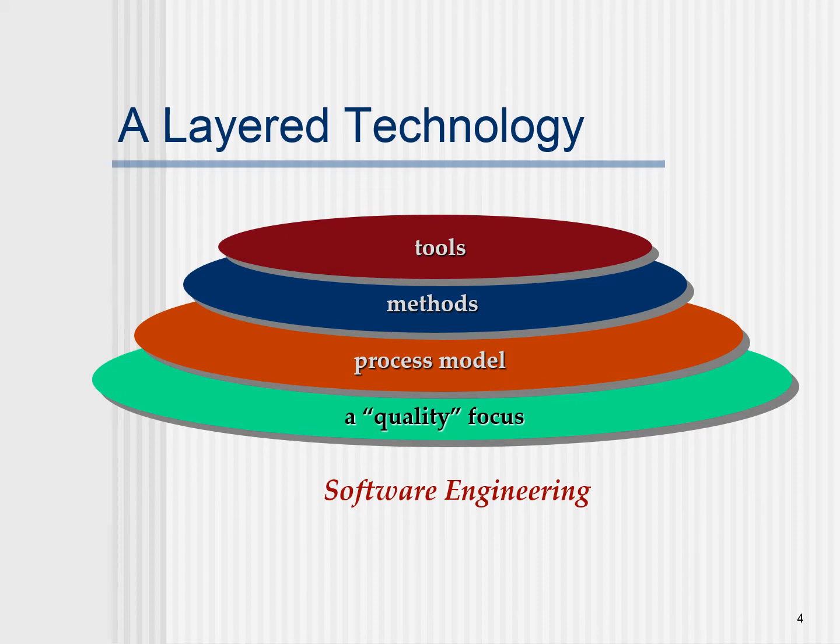A very generic layered technology of software engineering has quality focus as the main goal. Upon that, our choice of proper process model, principles that will be broken down into certain methods, and by applying certain tools we will be processing and finally ending up with good software.